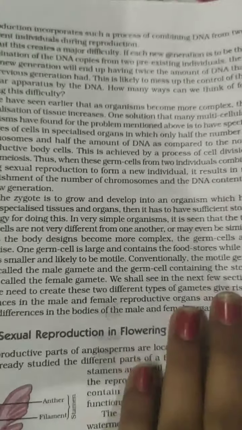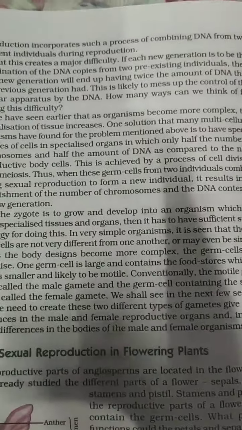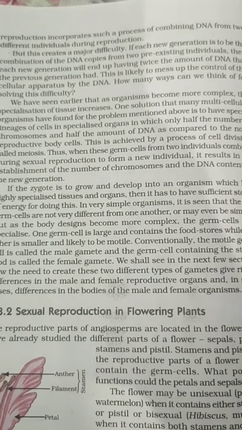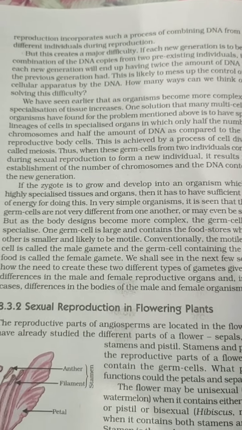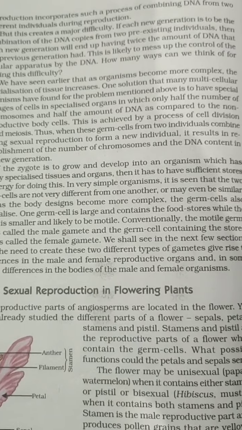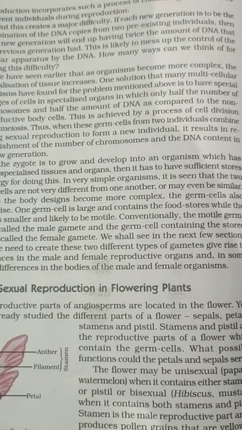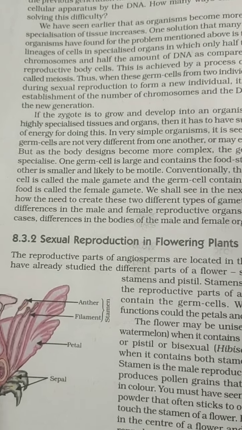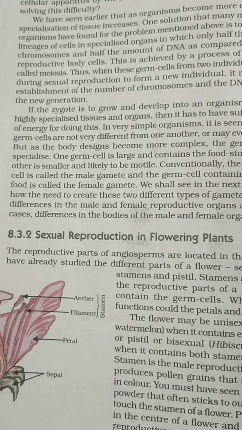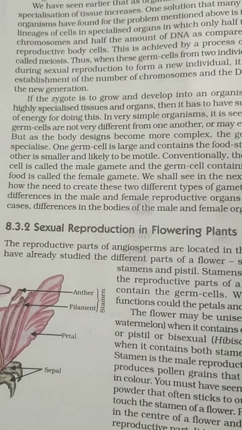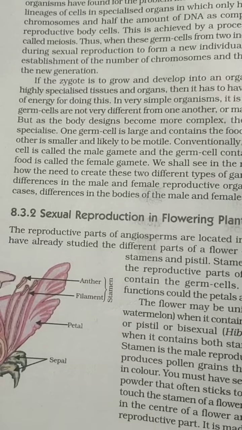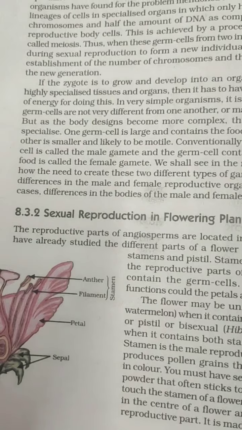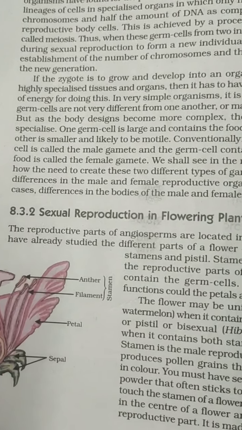If it has twice the amount of DNA, then maybe all the control of the cellular apparatus of the DNA will be disturbed, and there will be complexity. So in order to deal with that, our body has been formed in such a manner that we have different kinds of cells in our body. In all the other parts, a cell has 46 chromosomes, but the gametes have only half the number of chromosomes.